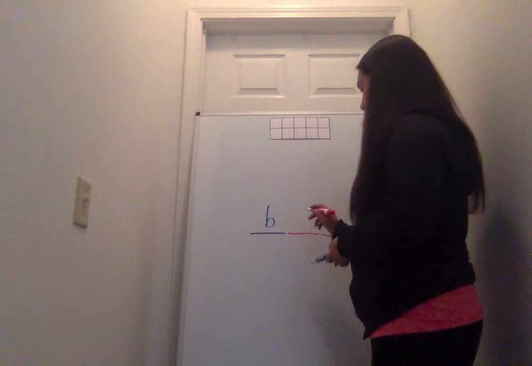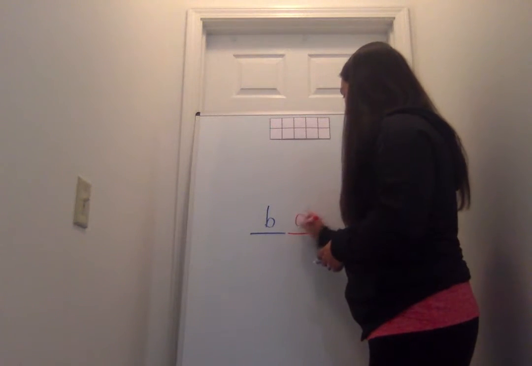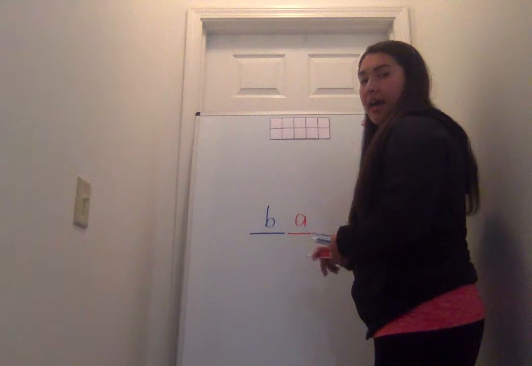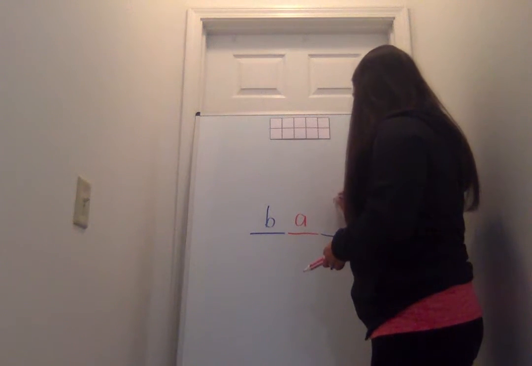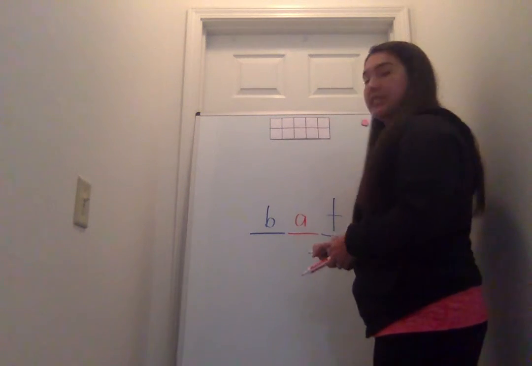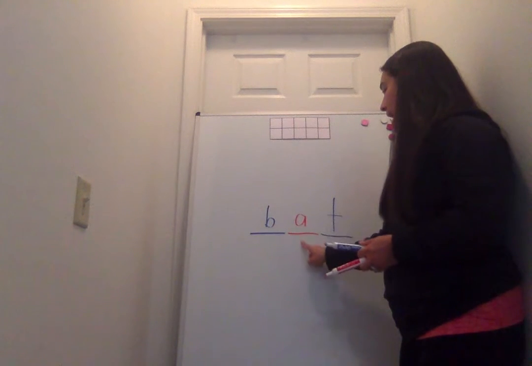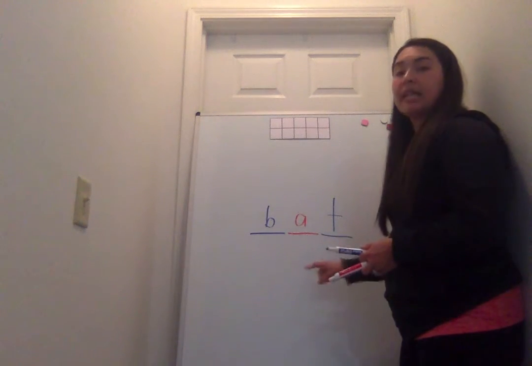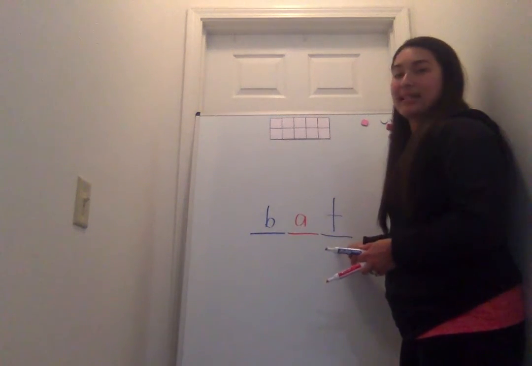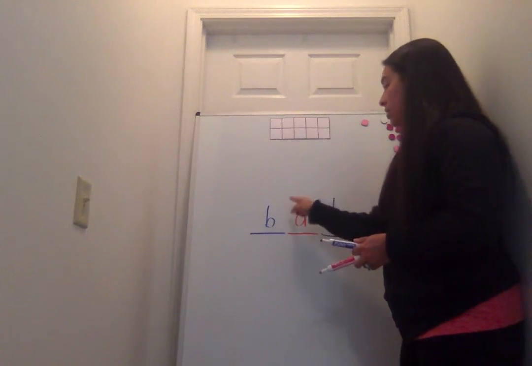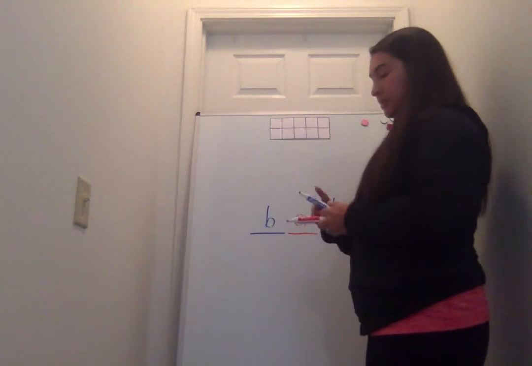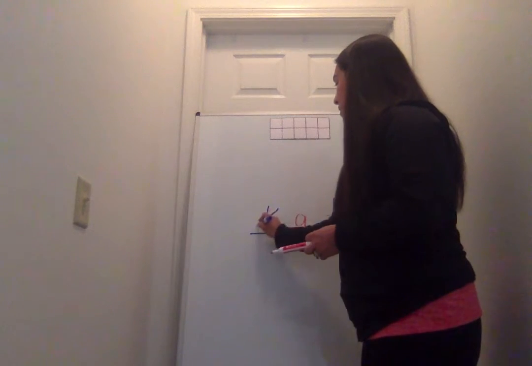B, a, t. Tap it again. B, a, t. Blend it. Bat. Now, I'm going to slash the b and put in a k.